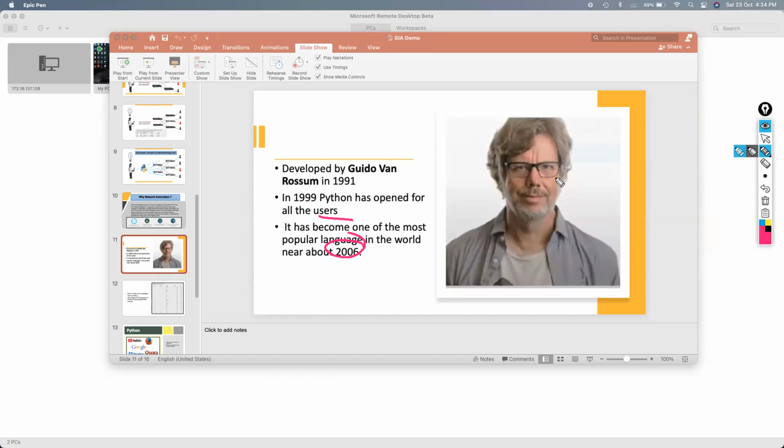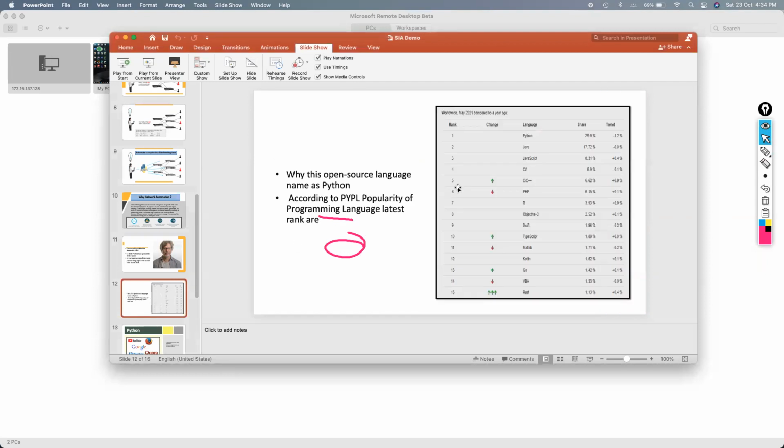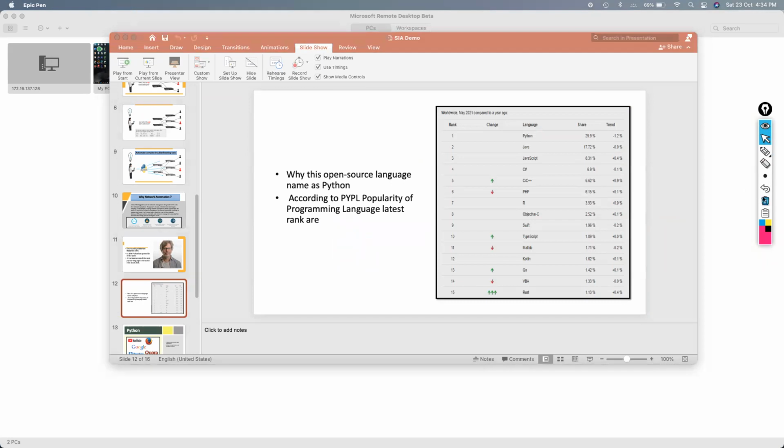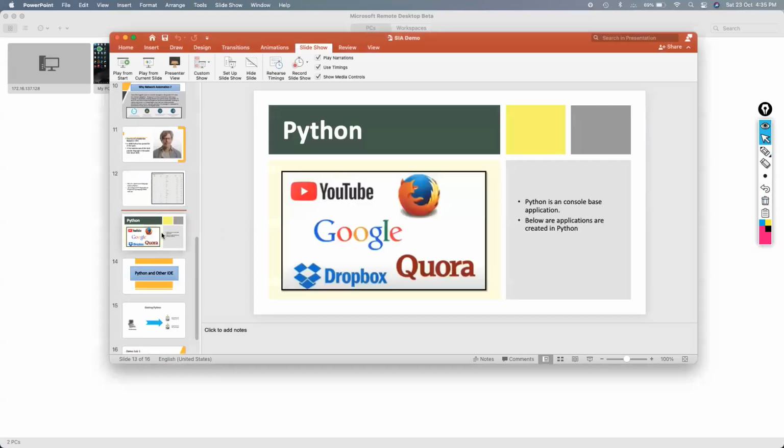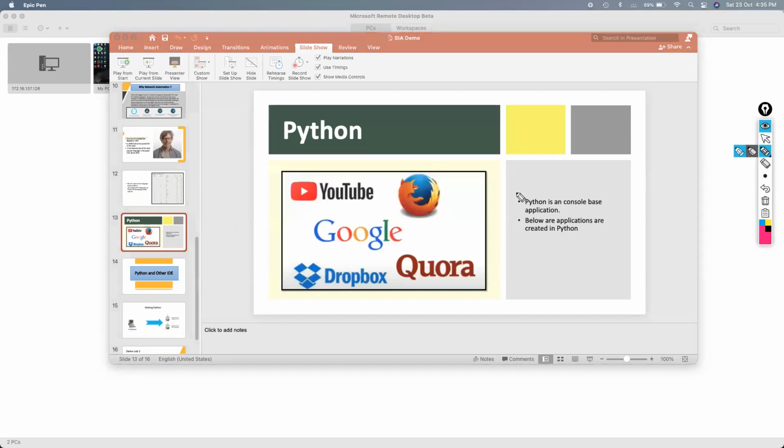So why in this era is the craze of Python going high? That we will compare now. Here is a chart by PYPL, the popularity of programming languages, and you can see that the rank of Python is number one now. Why is there a craze in the market right now, and why is Python a hotcake in the market right now? First thing first, most of the platforms have now migrated to Python.